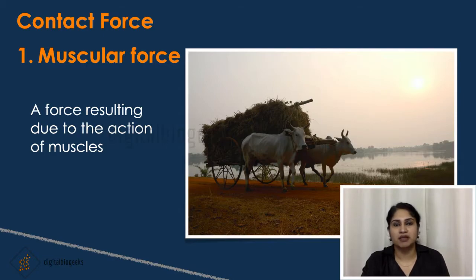In villages, people use animals for a lot of activities. To perform these activities, animals also apply muscular force.